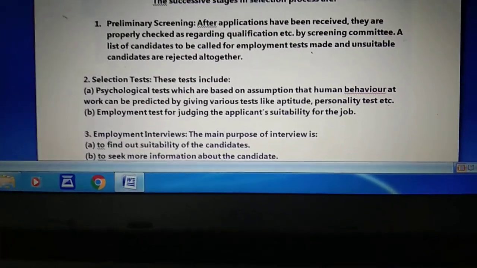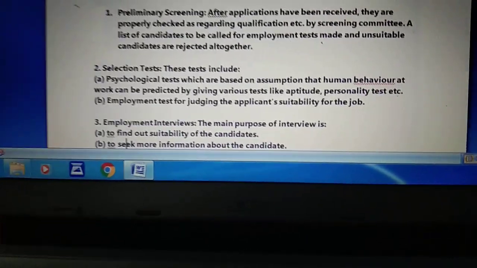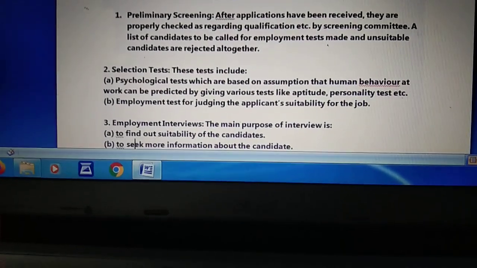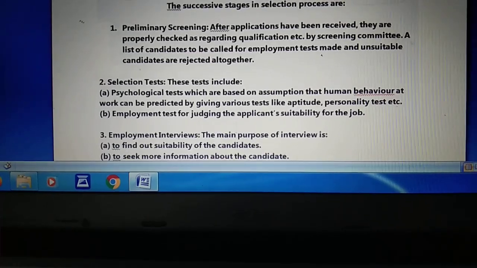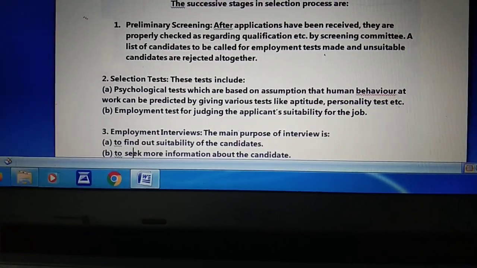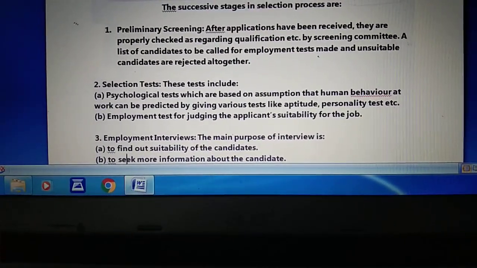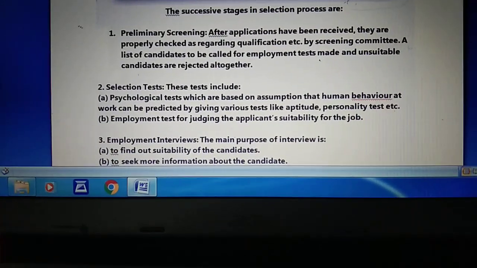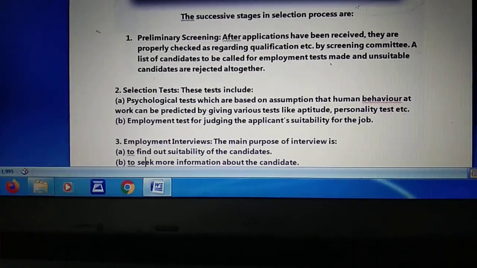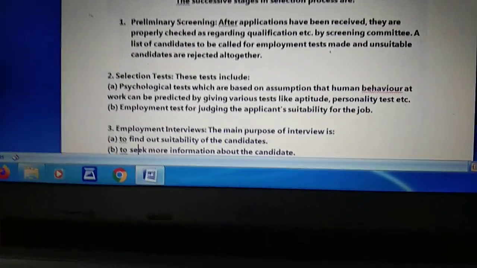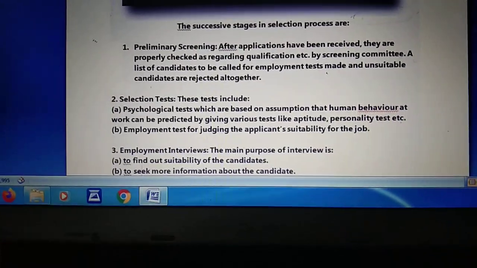And next is the trade test. The trade test is a part of your employment test. Trade tests measure the existing skill of an individual. They measure the level of knowledge and proficiency in the area of profession or technical training. The difference between the aptitude test and the trade test is that the former measures the potential to acquire new skills and the latter the actual skill possessed. It means the trade test measures how much existing professional skill an employee has.